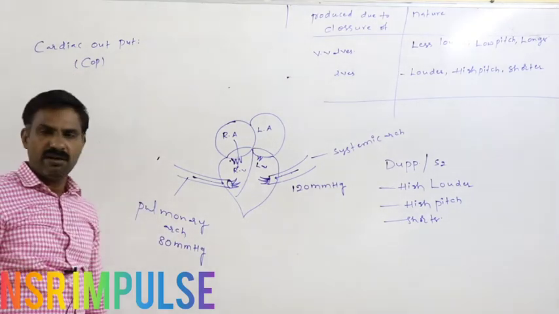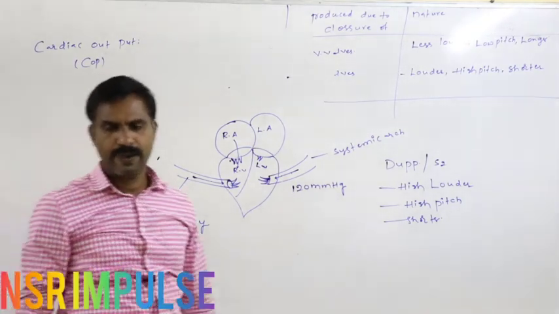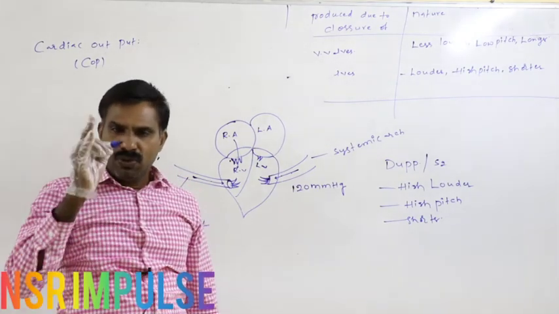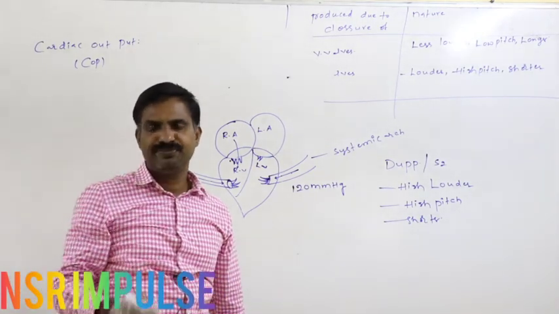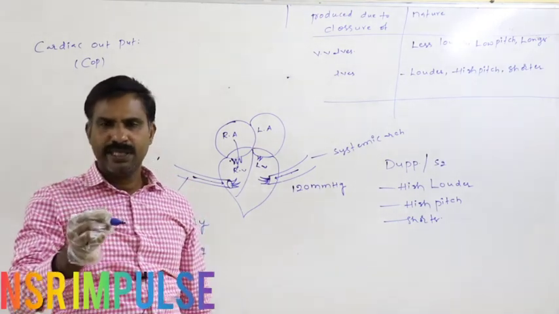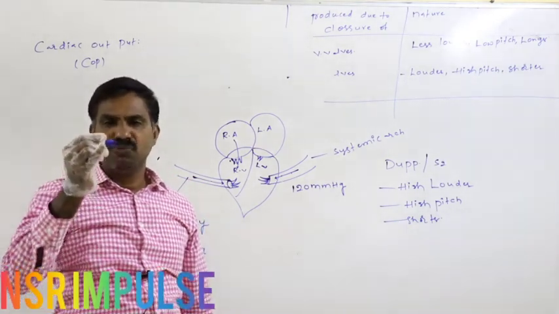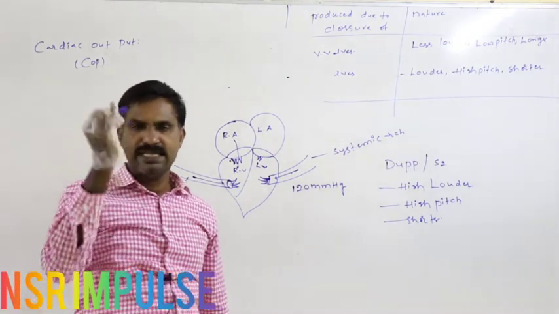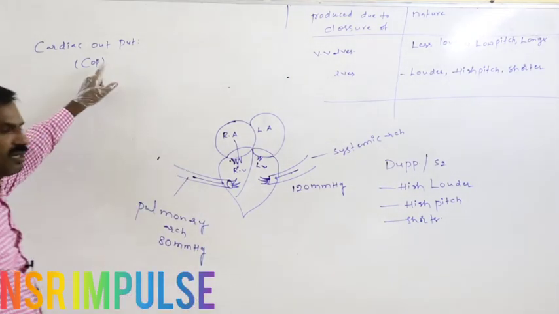So what is the cardiac output? The total volume of blood which is pumped out by each ventricle in 1 minute is said to be the cardiac output.